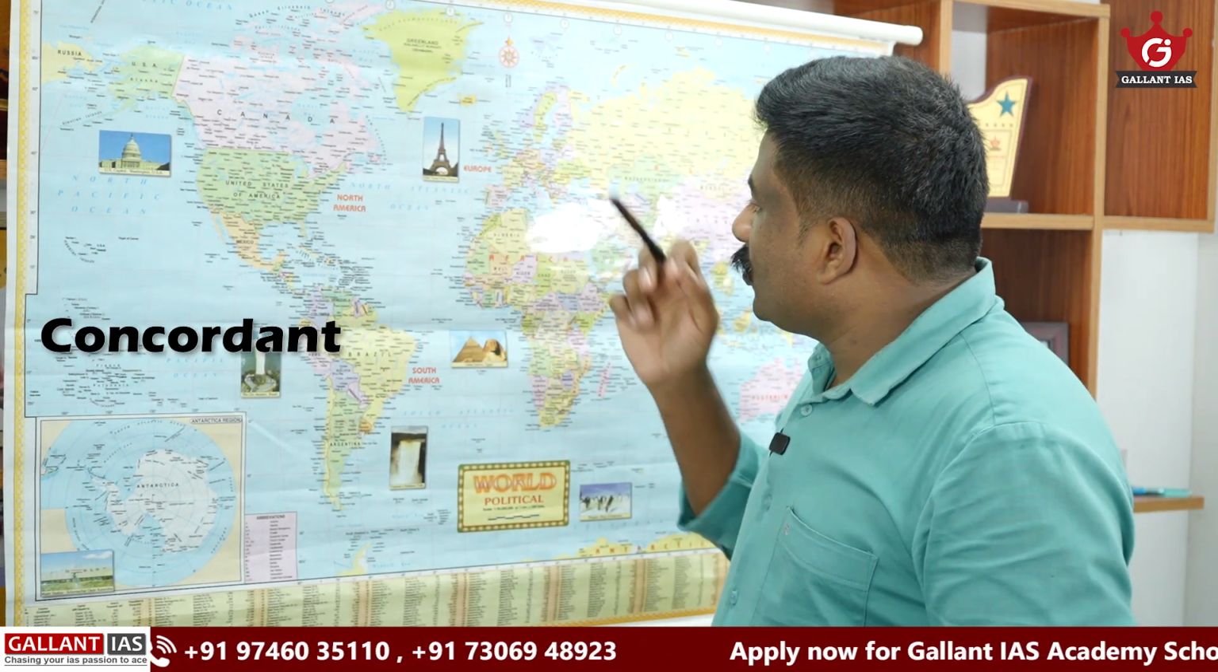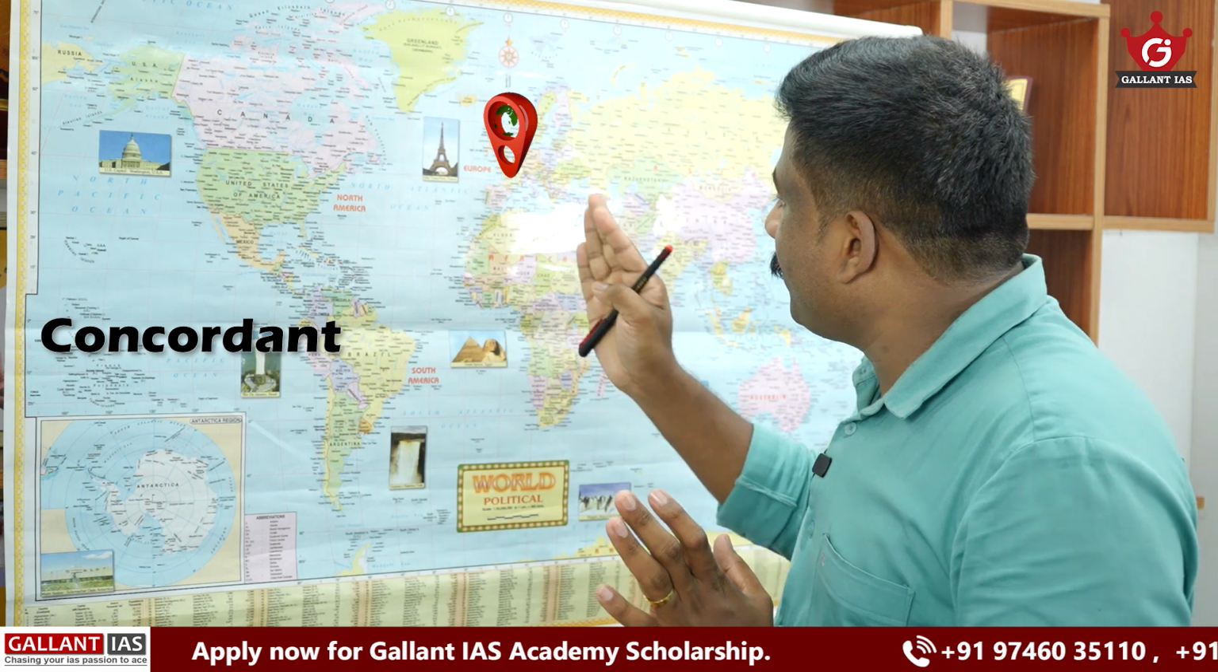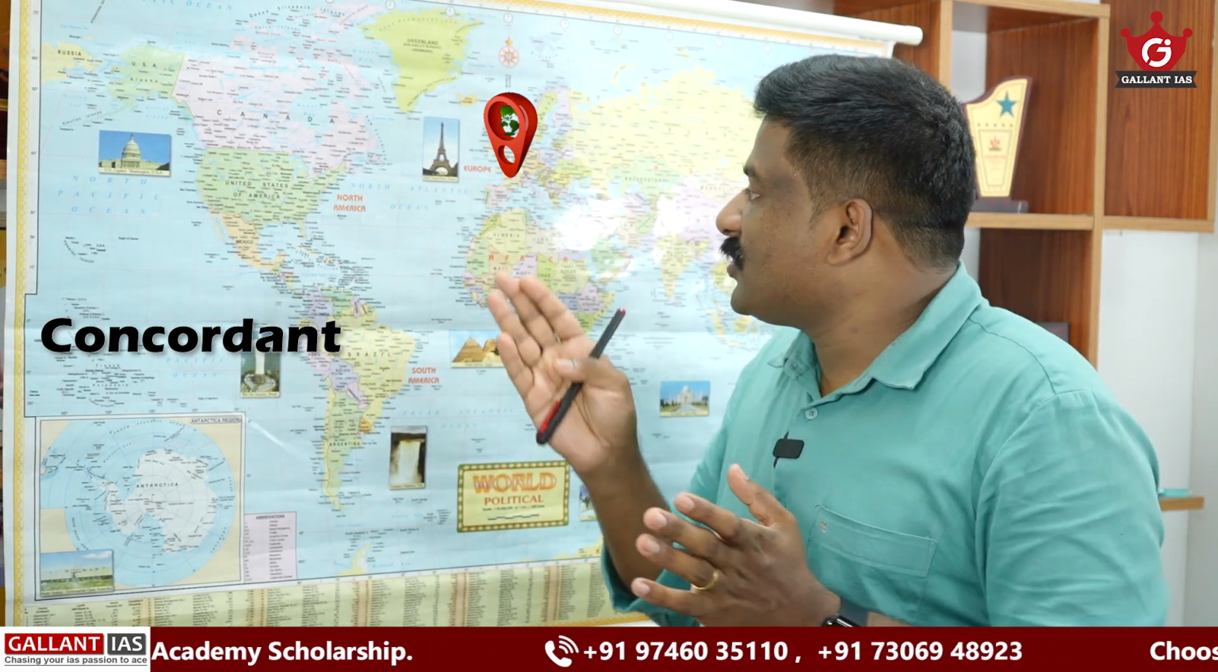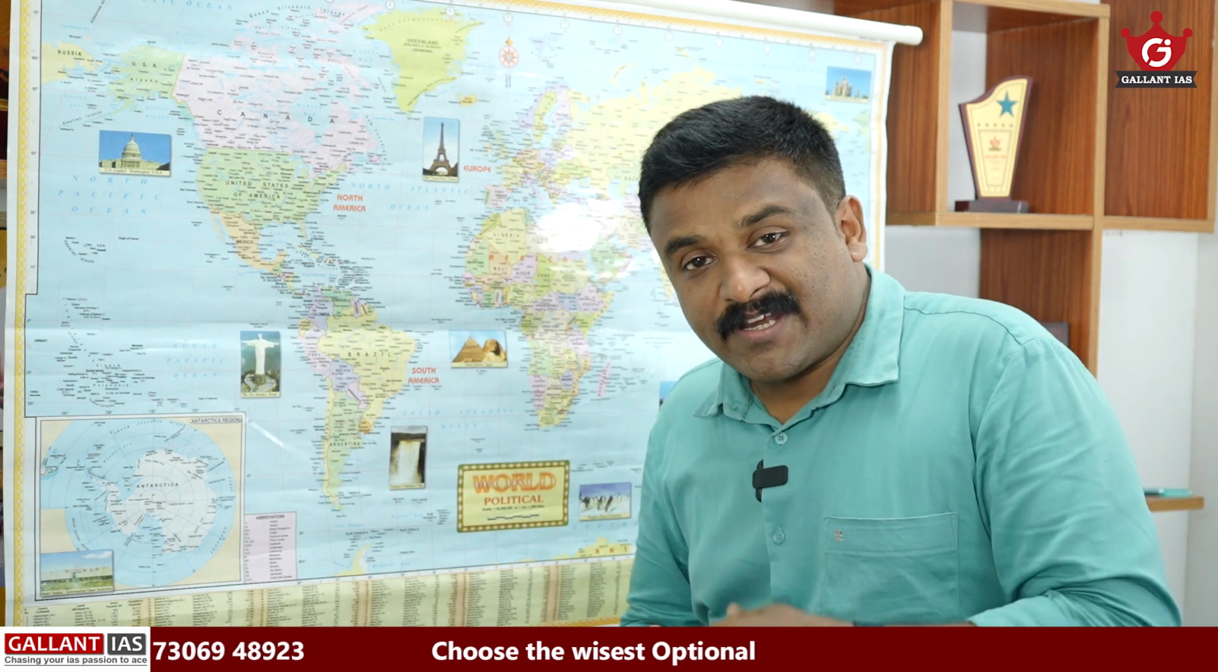What is next? Concordat. Again go to France and Napoleon Bonaparte. He was successful in many of his military conquests, and he built a huge empire. He made a negotiation or an agreement with the Roman Pope. So it is an agreement between Napoleon and the Pope. That is the Concordat.